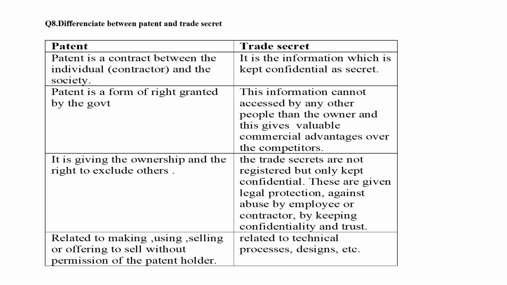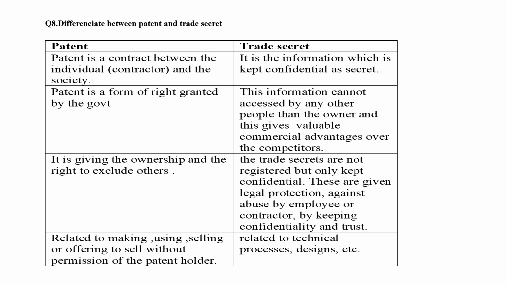Next is differentiate between patent and trade secret. Patent is a contract between the individual and the society, maybe the contractor and the society. And patent is in the form of right granted by the government. Patent gives the ownership and the right to exclude others. Patent relates to making, using, selling or offering to sell without permission of the patent holder.